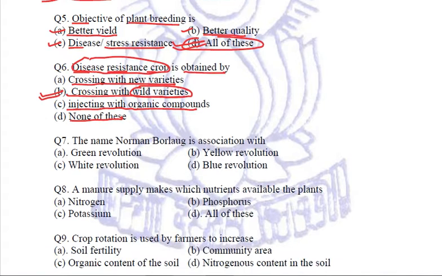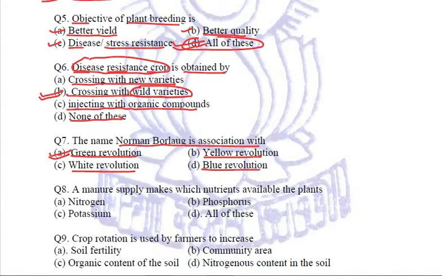Next question is, the name Norman Borlaug is associated with. This is associated with the Green Revolution, right? We know the Green Revolution is the increased production of wheat. White Revolution, Yellow Revolution, Blue Revolution, we have all studied about them, right?